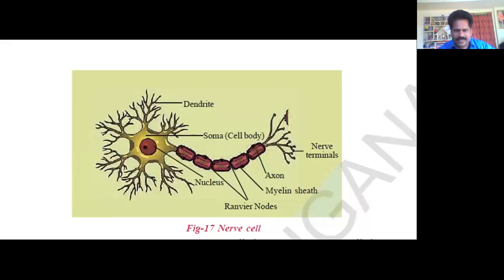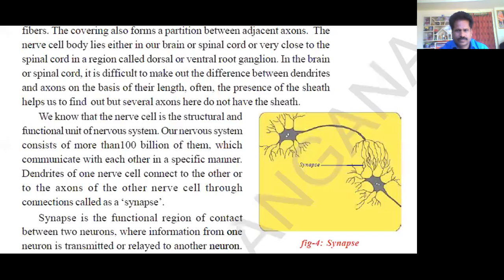The axon of a nerve cell is connected with the dendrites of a nearby nerve cell to form a web-like structure throughout the body. We know that the nerve cell is the structural and functional unit of the nervous system. Our nervous system consists of more than 100 billion of them, which communicate with each other in a specific manner.